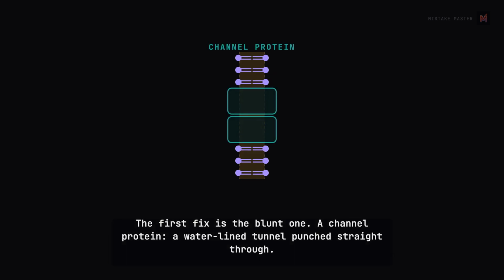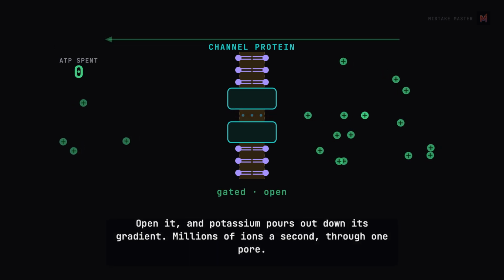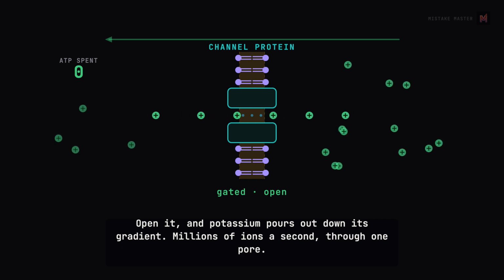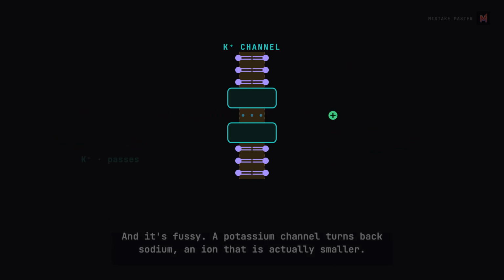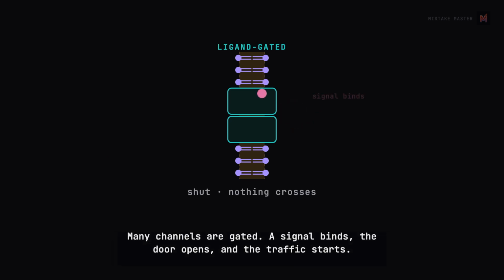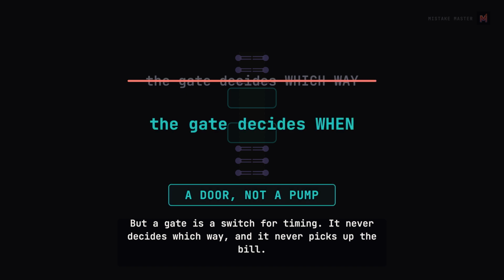The first fix is the blunt one, a channel protein, a water-lined tunnel punched straight through. Open it, and potassium pours out down its gradient, millions of ions a second, through one pore. And it's fussy. A potassium channel turns back sodium, an ion that is actually smaller. Many channels are gated. A signal binds, the door opens, and the traffic starts. But a gate is a switch for timing. It never decides which way, and it never picks up the bill.